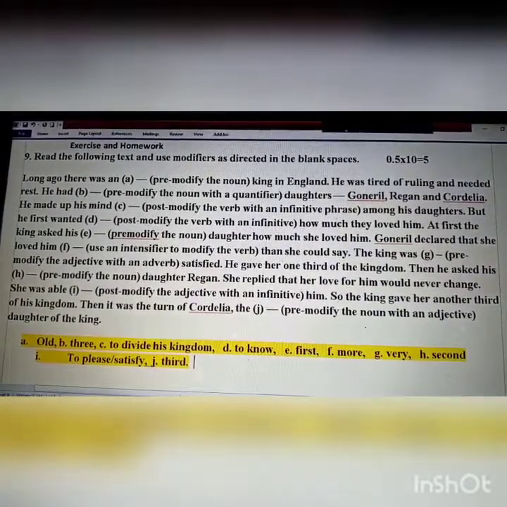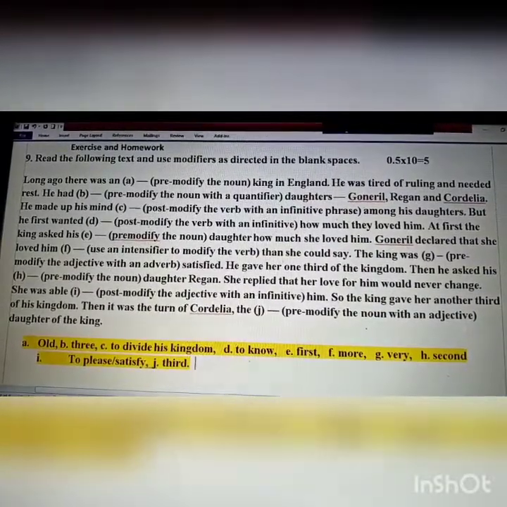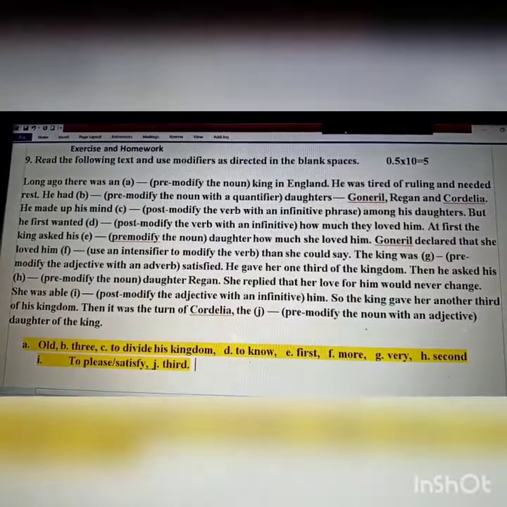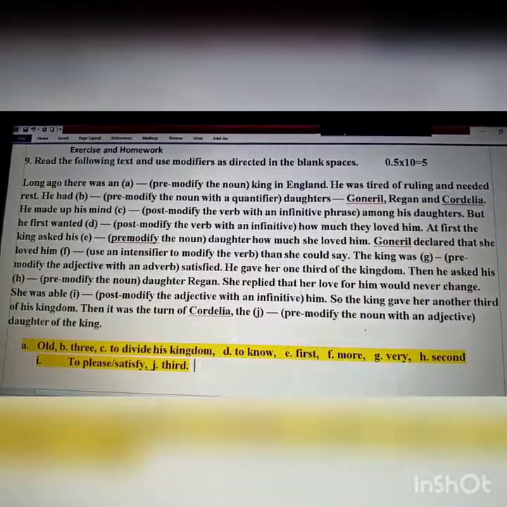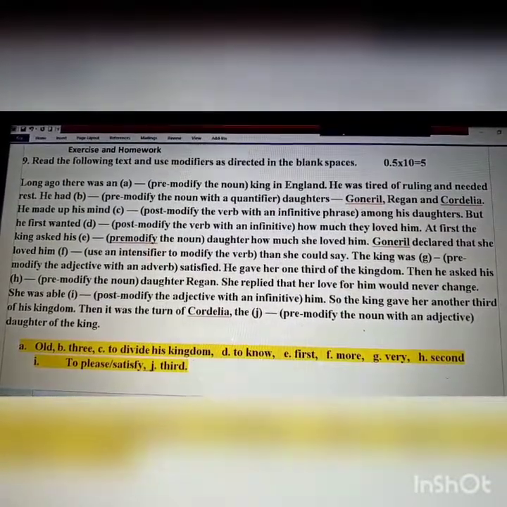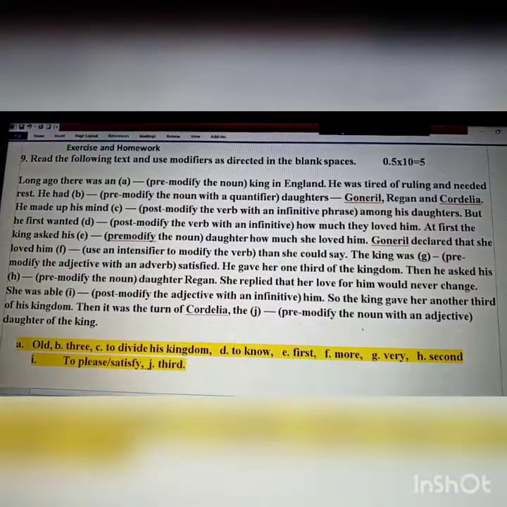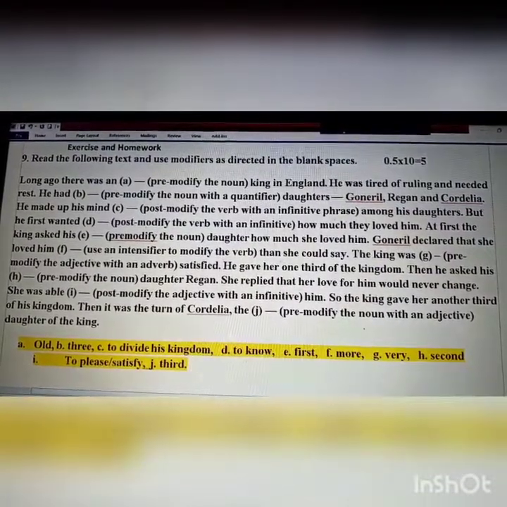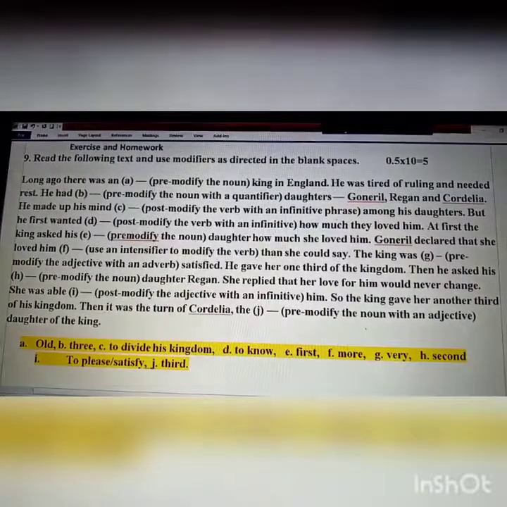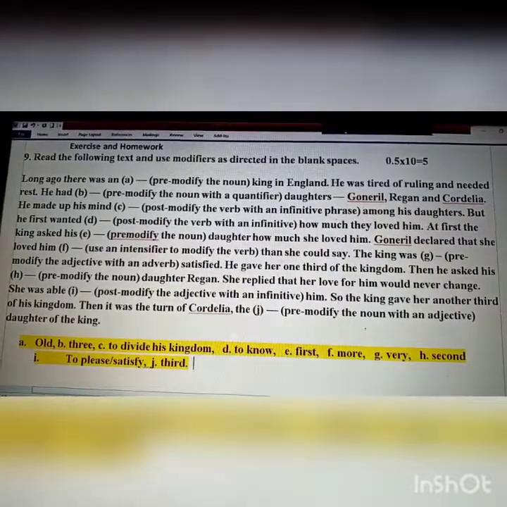She was able dash him. In the clue, post-modify the adjective with an infinitive. So we have to use here an infinitive to post-modify the adjective. She was able to, you can use here please or satisfy. So she was able to please or satisfy him. So the king gave her another third of his kingdom.